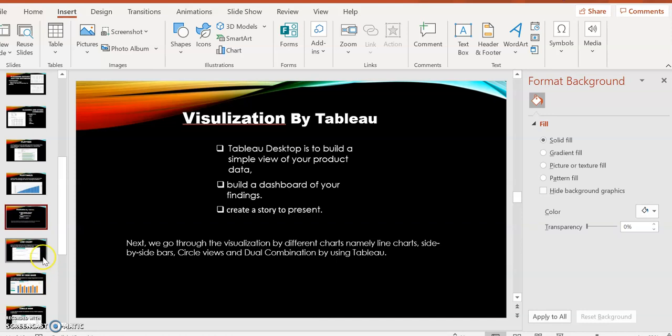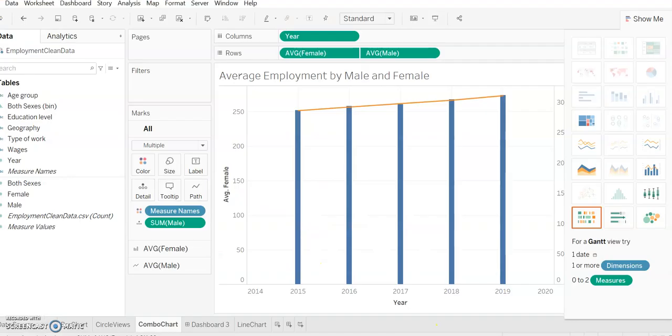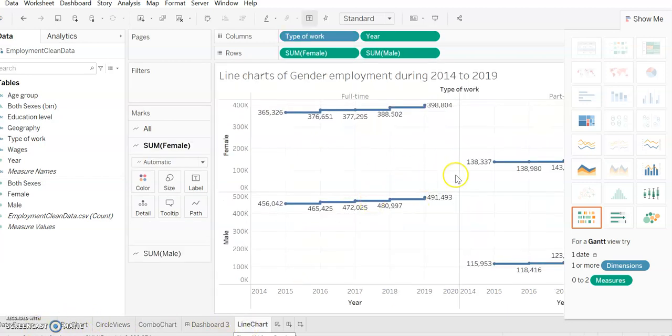So next we create the charts. First I create the line chart. I will show you in my Tableau. So the first is the line chart. You can see that here I show the female and male employment by given year from 2014 to 2019. You can see that this is really interactive. There were 376,651 female employees in 2016 in full time, and the same in part time.